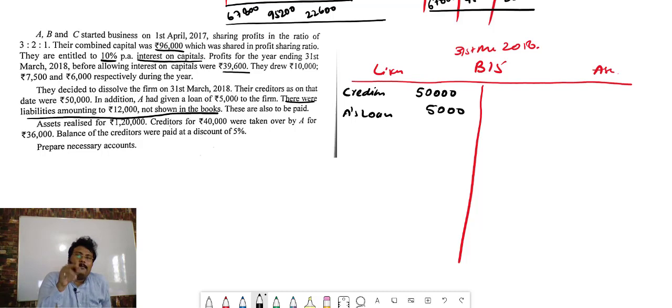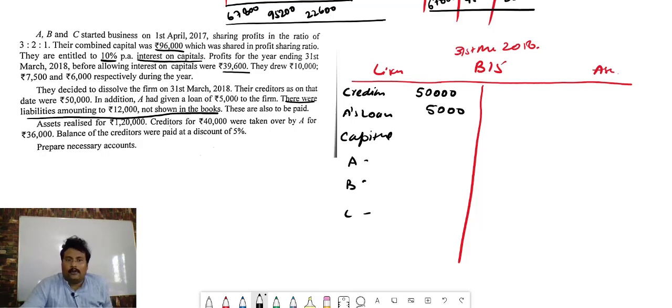So bacha, the liability is not there in the book, so it will not record in the balance sheet. But when we make the realization, we will not close that liability, but we will make the payment of that liability to bank 12,000 in realization account. So here it will be creditors, which is already there in the book, A's loan, which is already there in the book, okay, and capital we have. So now we have the capital of A, B and C.